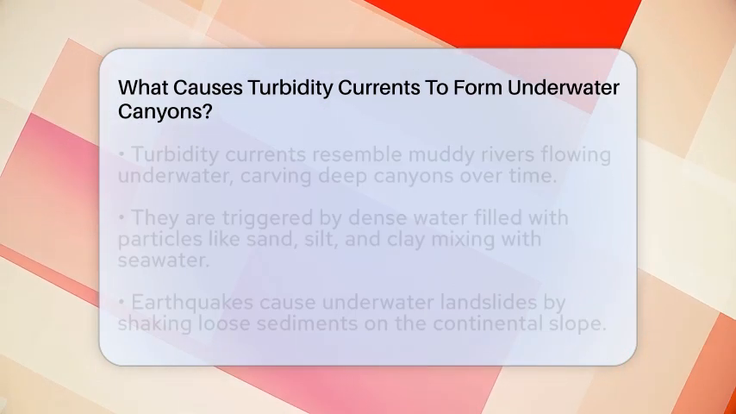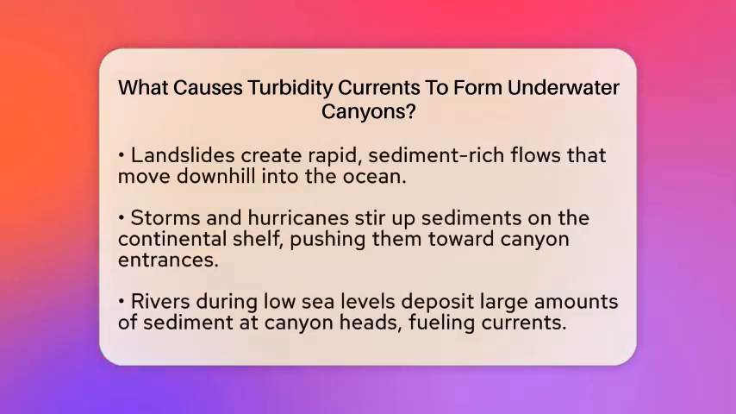Earthquakes are a big cause because they shake loose sediments on the continental slope, causing underwater landslides. These landslides create a quick, heavy flow of sediments that rushes downward. Storms and hurricanes also play a role by stirring up sediments on the continental shelf. When waves are strong, they lift and suspend sediments, pushing them toward canyon entrances.